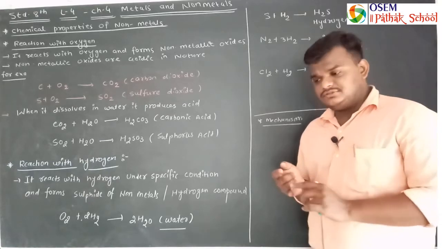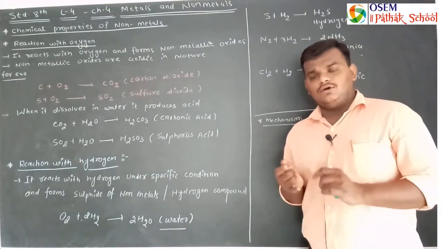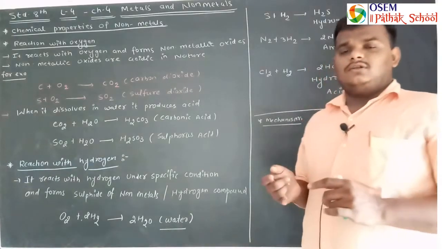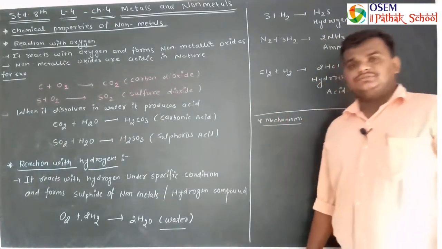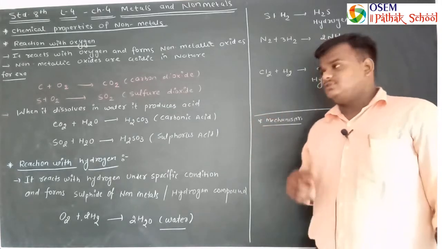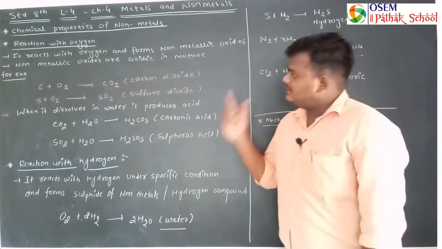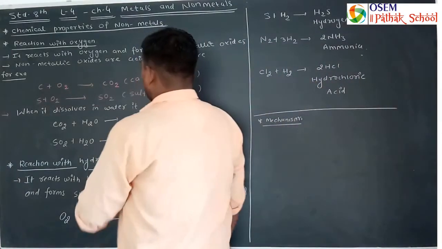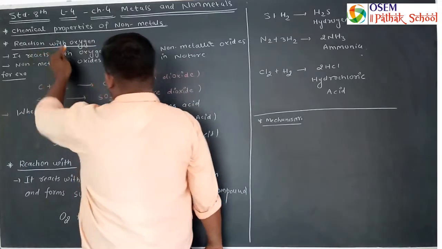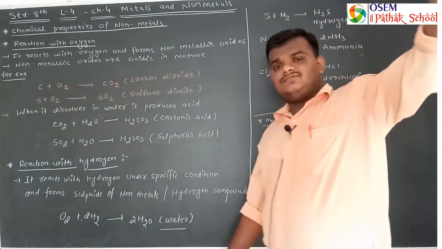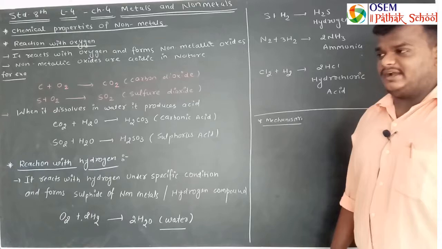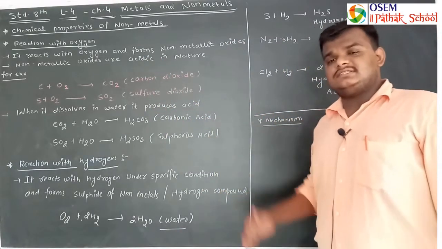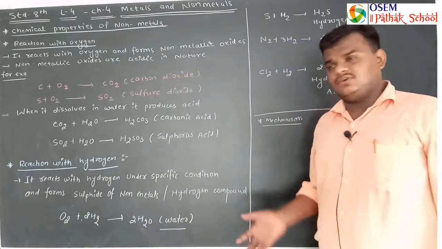I already told you that metals are mostly used in our world. Lots of metals are currently being used. So what are the chemical properties of non-metals? Firstly, it will be explained by the reaction with oxygen, same as metals. जो मेटल में देखा था सेम ऐसे ही यहाँ पे भी ऑक्सीजन के साथ रिएक्टिविटी देखेंगे ऑफ नॉन मेटल.